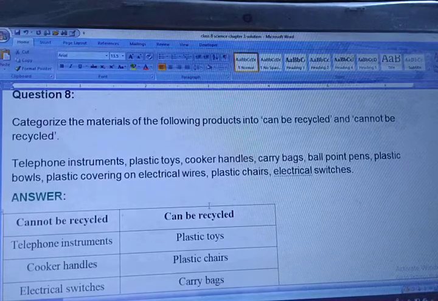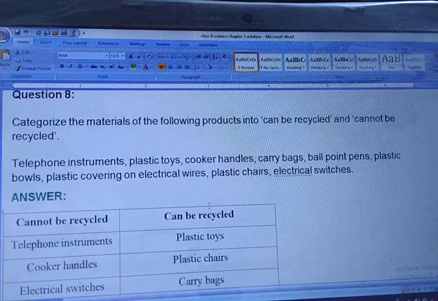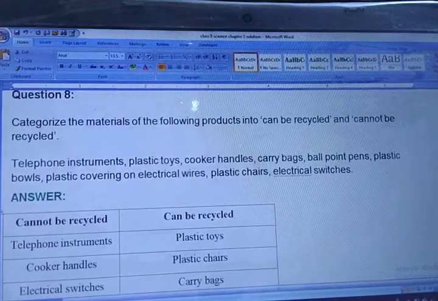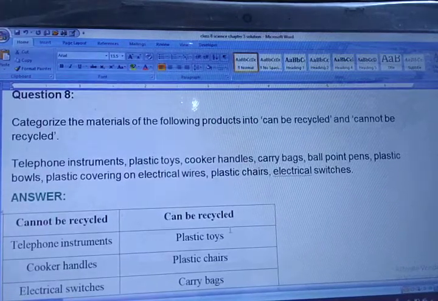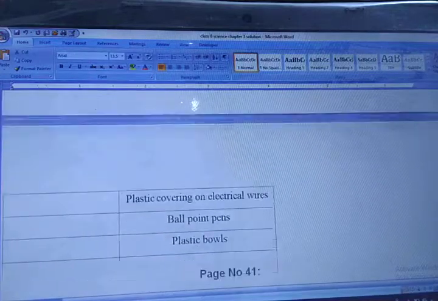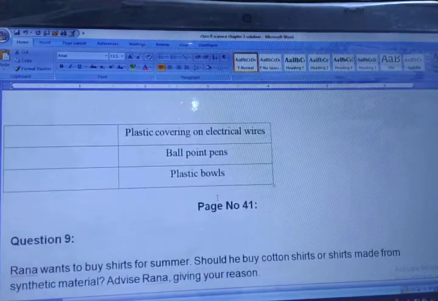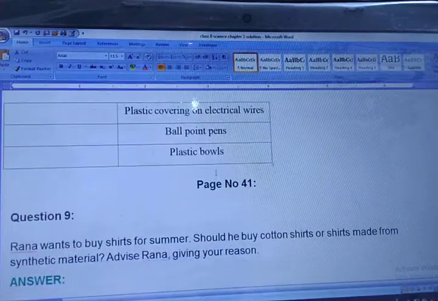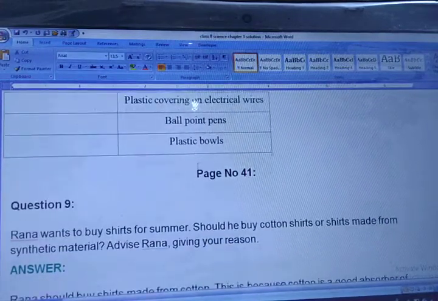So what are the items which cannot be recycled? Telephone, instruments, cooker handles, electrical switch. And what can be recycled? Plastic toys, plastic chairs and carry bags, as you can see already written in this table. And some others can also be recycled, like plastic covering on electrical wires, ballpoint pens and plastic balls.